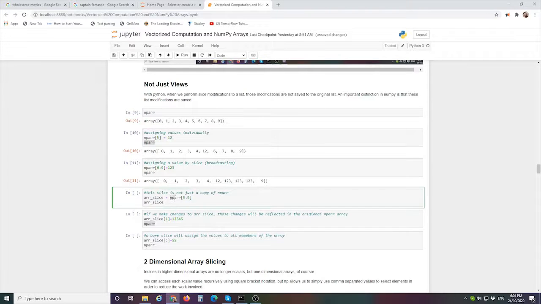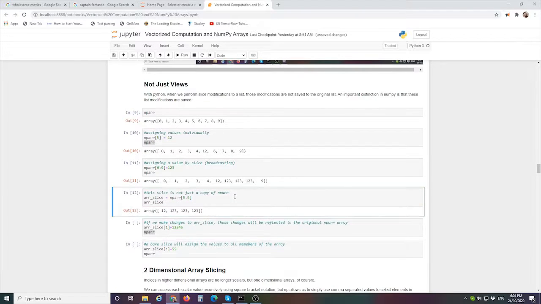Let's take a slice of our NP array from 5 to 9 and create a new variable out of it. We see we've got 5 through 9 exclusive. And to prove that all of these changes are actually in place, let's make a change to array slice. Let's take the first element, which would be this one, 123, and change it to 1, 2, 3, 4, 5.